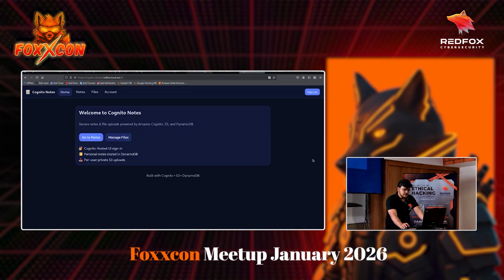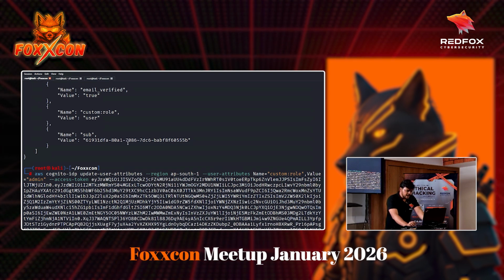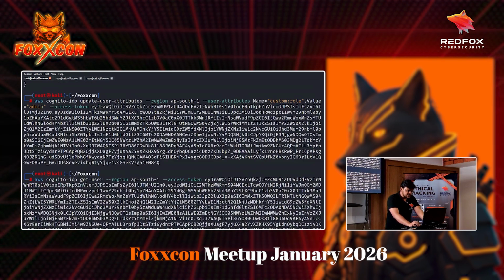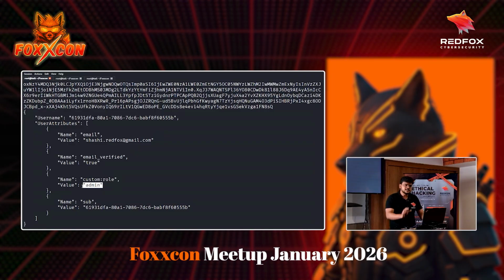Right now this is my user interface. I see home, notes, files and accounts, nothing else. But if I update this to admin, I hope it updates. Yeah, I think it updated. Let me rerun the previous command to see the attributes again. As you can see, now the custom role is set to admin, and if the application is using this particular role to make a user an admin user, I will become an admin user.